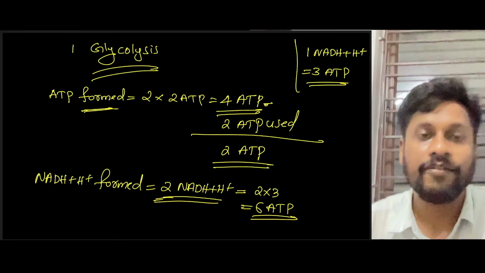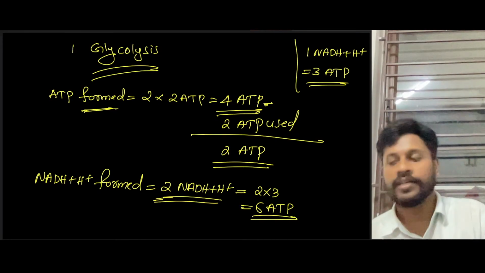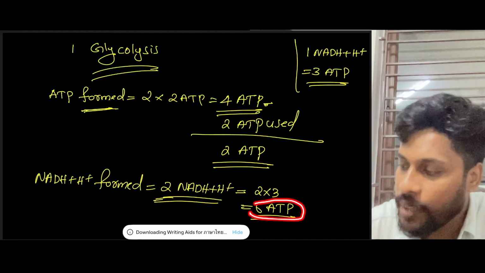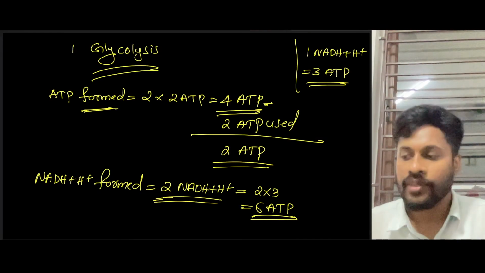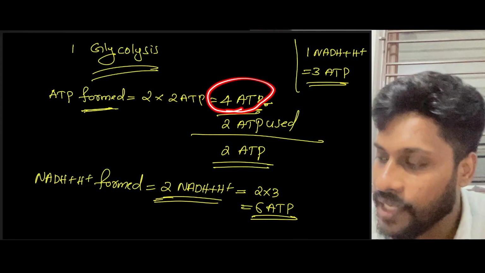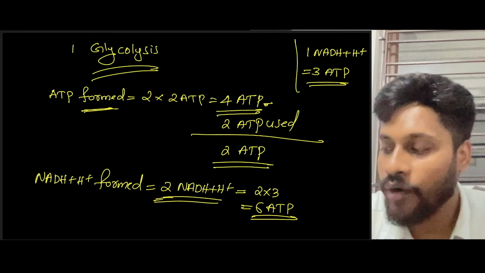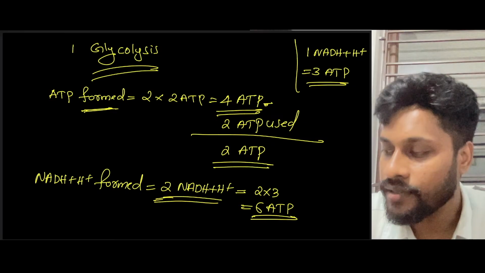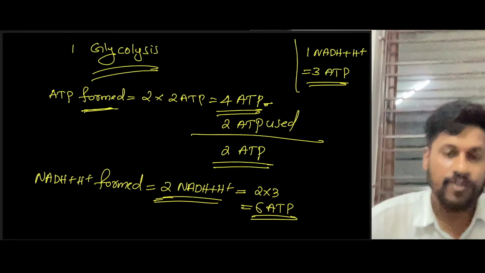So if you combine everything, in terms of NADH2 as well as direct ATP, then totally how many ATP will be here? 6 ATP from here, then 2 ATP here. So 6 plus 2, there will be 8 molecules of ATP. And if you combine the whole ATP, let's say initial 4 ATP, then 6 ATP, 6 plus 4, 10 ATP. Out of this 10, 2 ATP have been used. So what is remaining? 2. So 6 plus 2, 8 ATP. Okay, this is how the mathematics works.